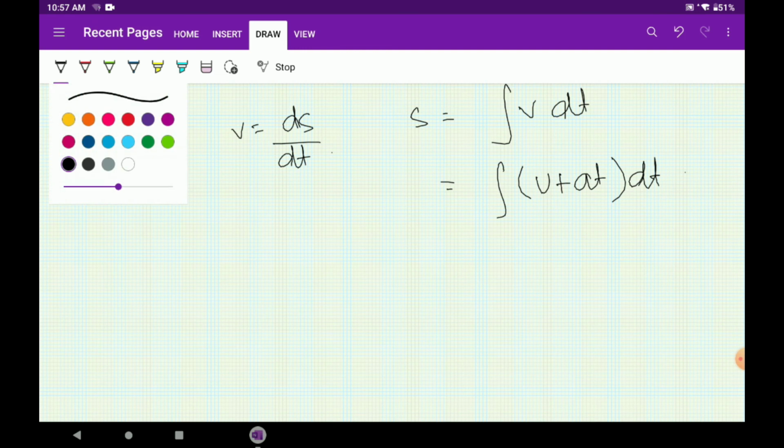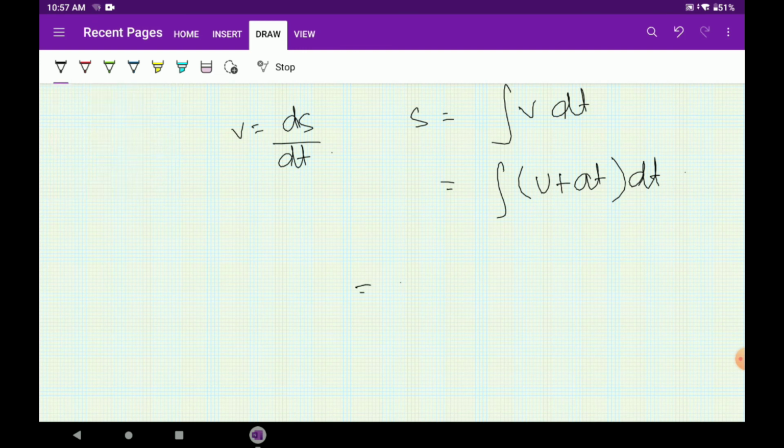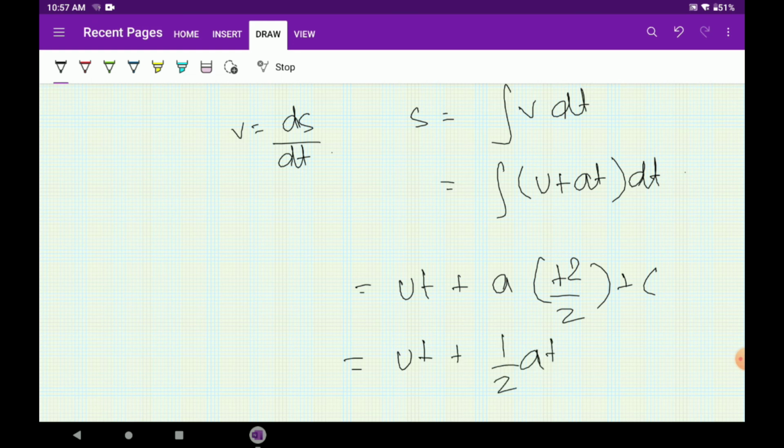So what will I be writing here? I will be writing it as ut plus a into t square by 2 plus a constant of integration c, that is equal to ut plus half a t square plus a constant of integration c. You need to have a constant of integration for every integral which you solve, and see, we are actually getting the formula here. That's why I told you calculus is very easy, and it is most interesting to learn the equations of motion through calculus.